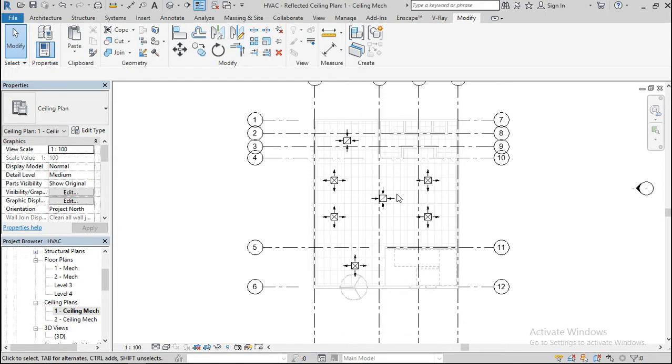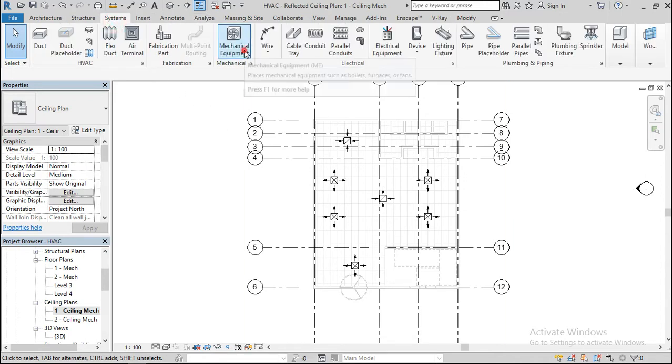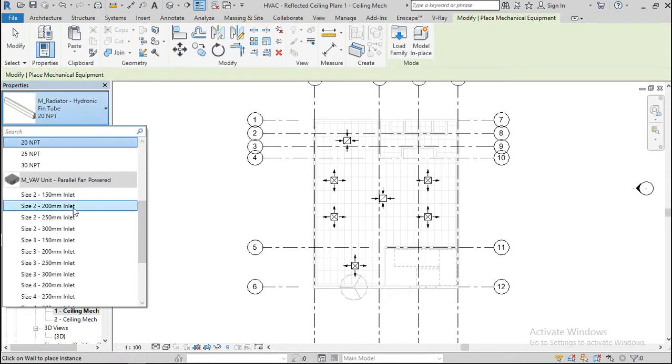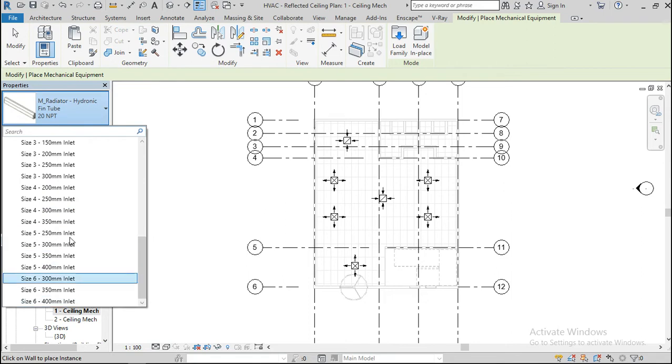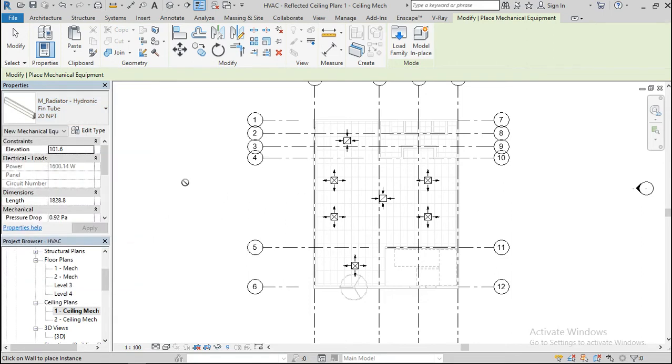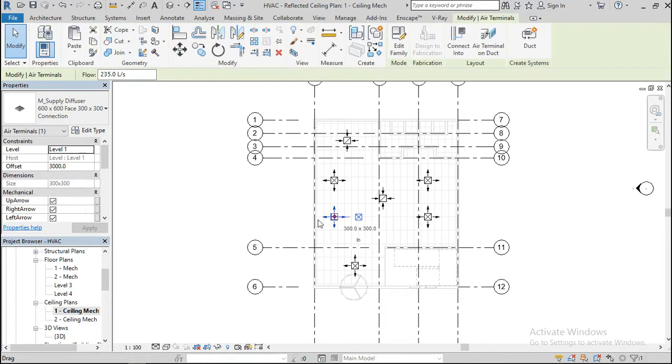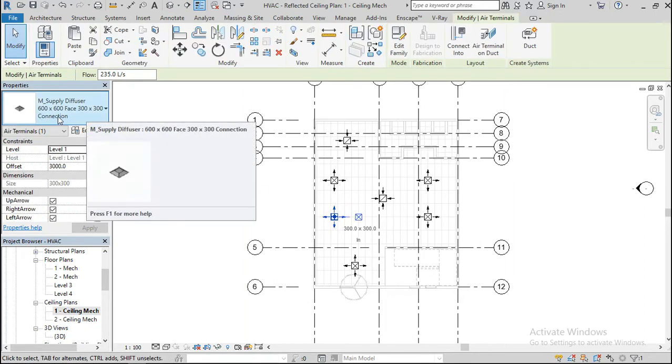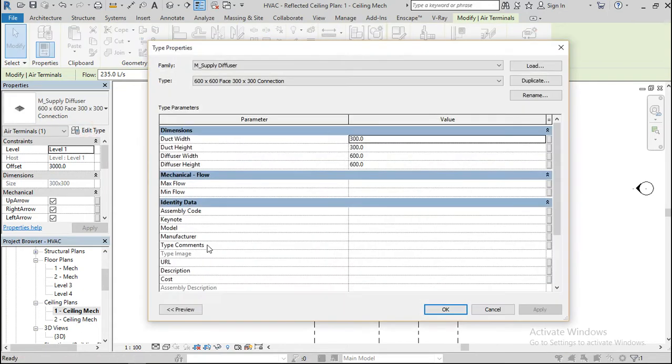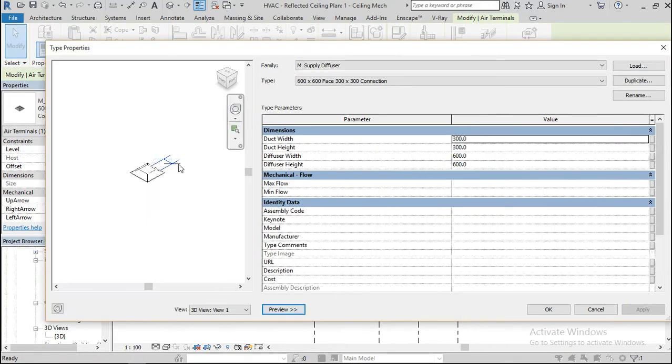Okay, so I'm going to add up a valve unit. Go to system, equipment. The valve units are of different sizes. You can choose any size you want. Let's see which size is our control. Which size is our supply, 60 by 60. Go to edit, preview. Okay, so this one is the duct, which is this is the diffuser. Alright, so it's 300 by 300 mm.